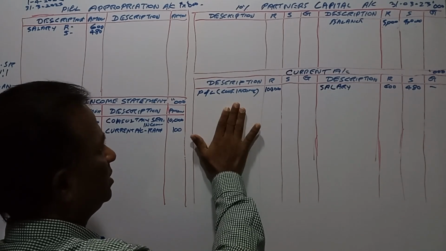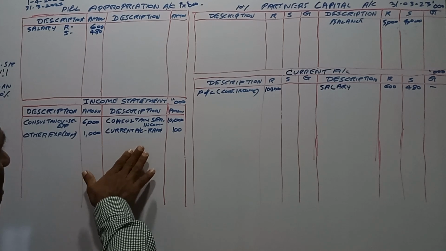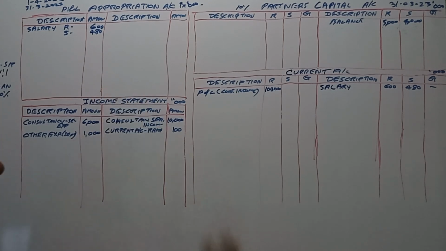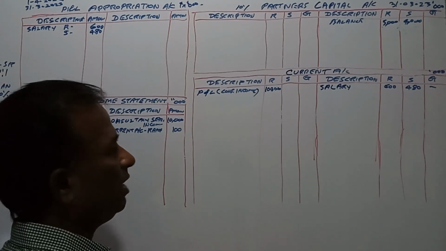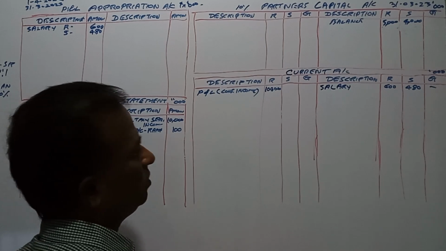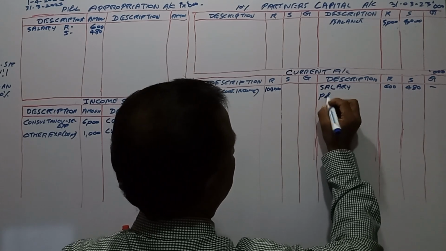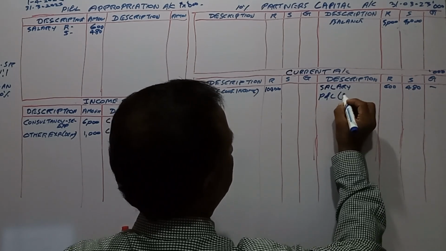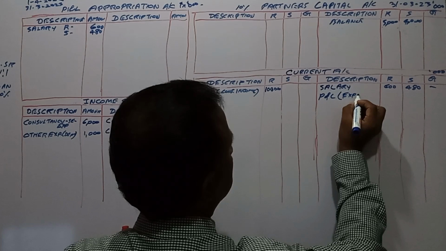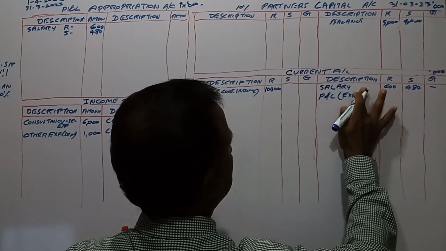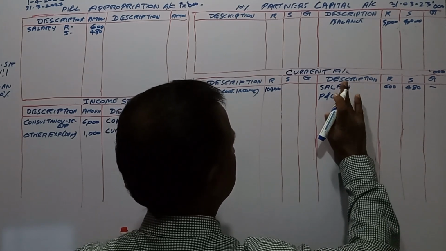His current account is debited and the income statement account credited, 100,000. Now he had paid the expenses, so we have to credit his current account, and P&L debited, consultancy expenses.